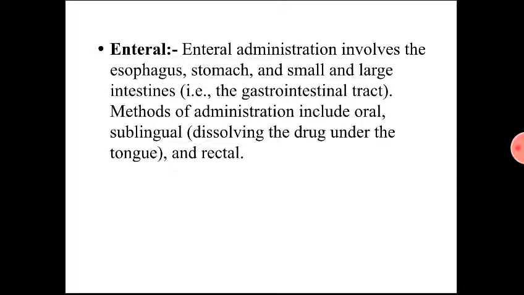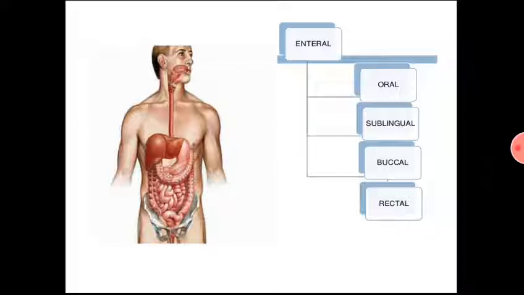So, this enteral route consists of 4 methods, that is oral, sublingual, buccal, rectal. In the oral method, the tablets and capsules are just ingested, and they are absorbed through the small intestine. Sublingual route, here the drug or the tablet is placed under the tongue, and the drug is absorbed from the fine minute capillaries present there. Buccal route, the drug or the tablet is placed between the gums and the cheeks for the systemic effect. Rectal, here the suppositories or enemas are administered in the rectal cavity.